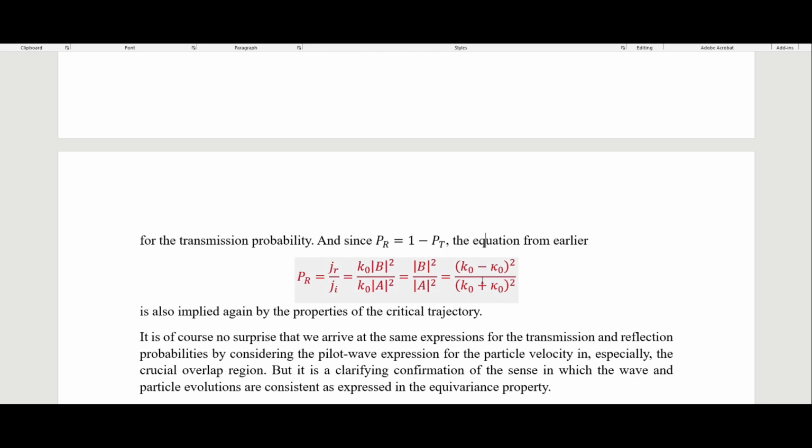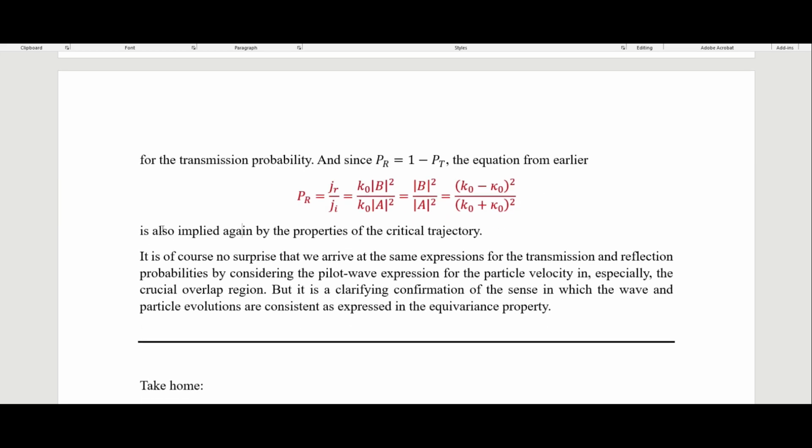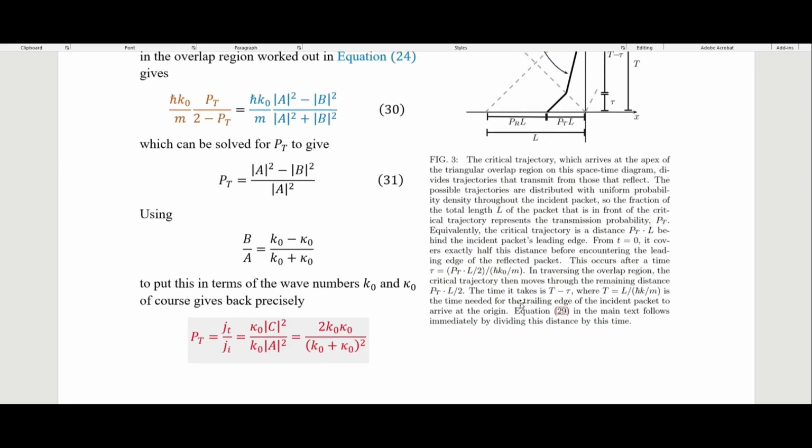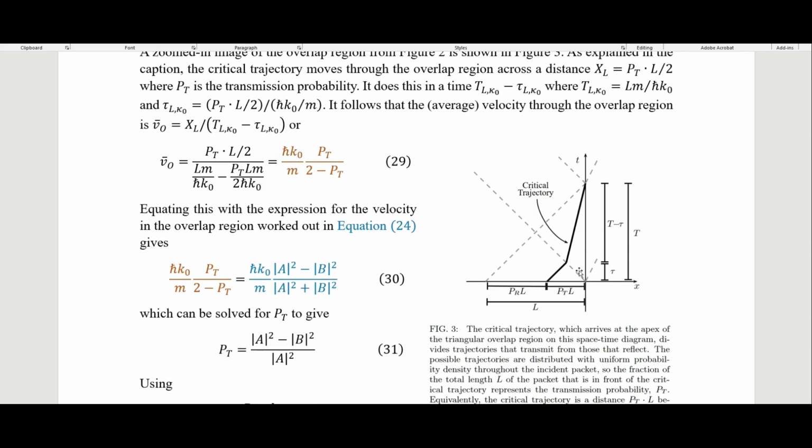The equation from earlier, which remember was our equation for the probability of reflection, is also implied again by the properties of the critical trajectory. So again, if we have our wave packet, and we're looking at it right at this time slice, just the instantaneous time where the leading edge is hitting our potential right here, if the particle is in this part of the wave packet, then it will be transmitted, and if it's to the left of this critical line here, then it will be reflected, because a trajectory will go up here.